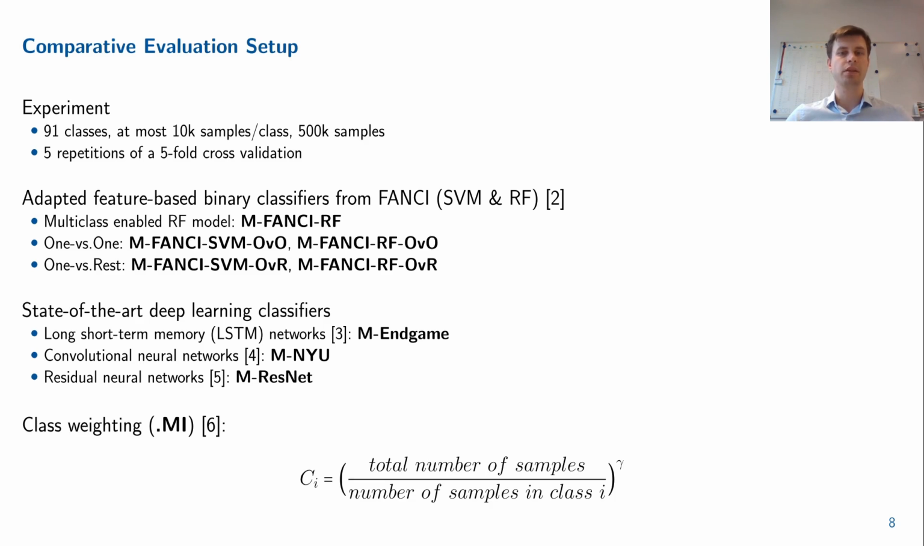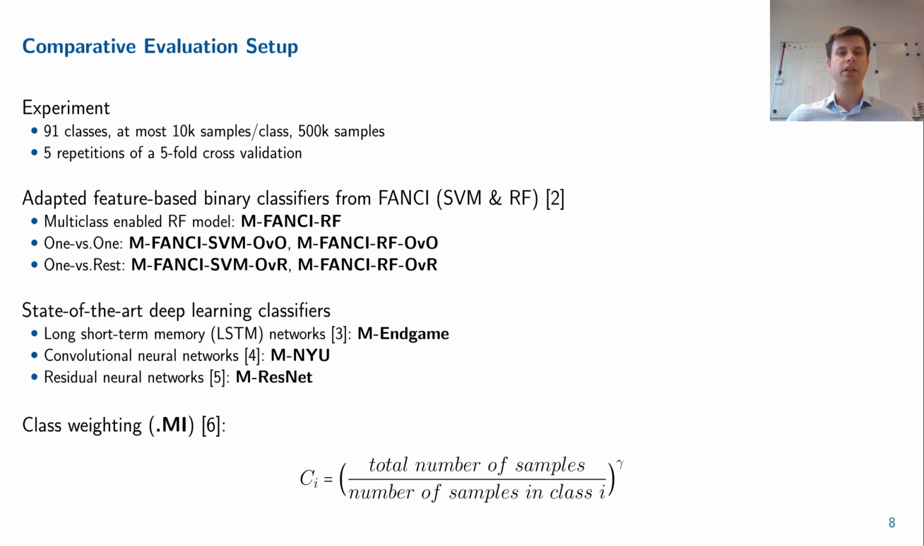Additionally to the enabled multi-class random forest model, we also evaluate 1 versus 1 and 1 versus rest variants for the random forest implementation. We also evaluate different types of deep learning-based classifiers, including recurrent, convolutional, and residual neural networks.